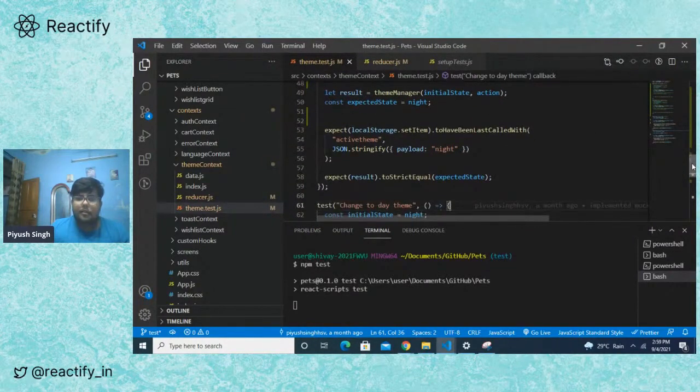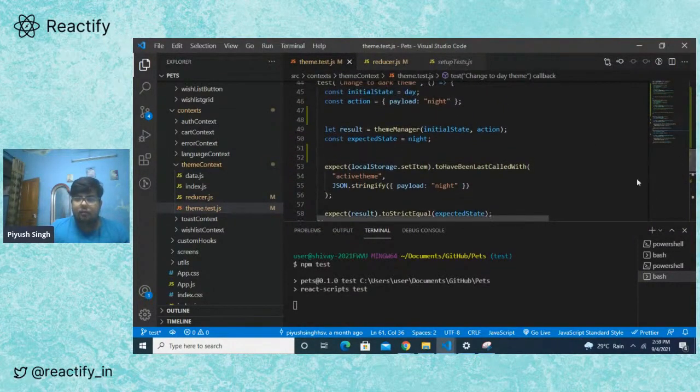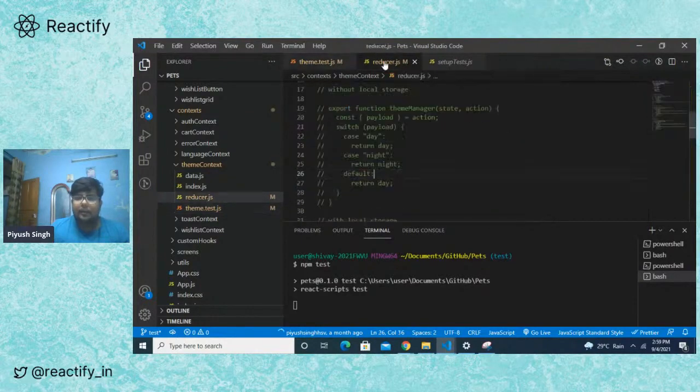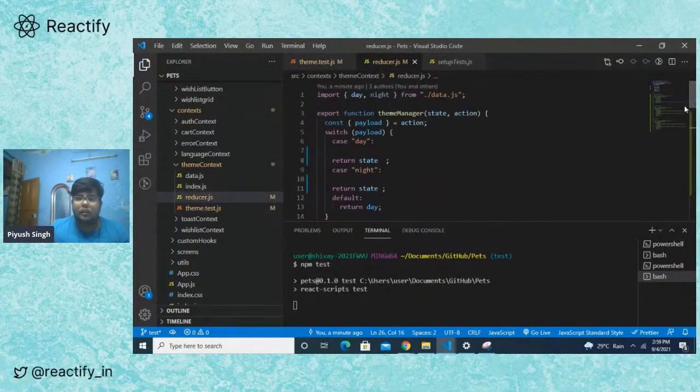Yeah. So these tests are supposed to fail because we haven't really implemented anything as of now. This is just a reducer which is just returning the same state that it's getting.